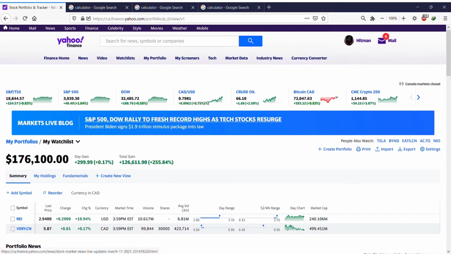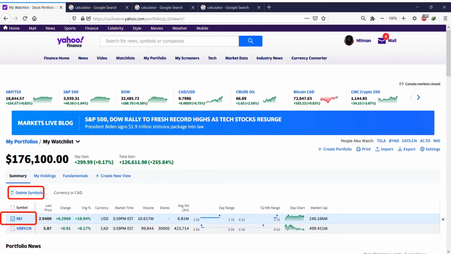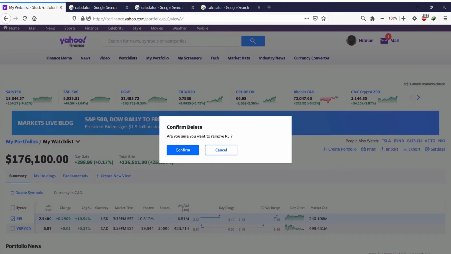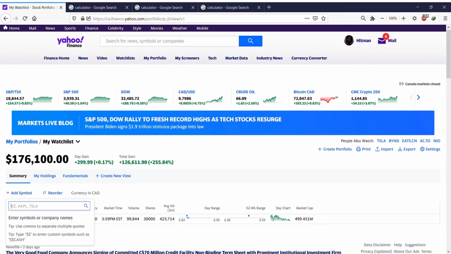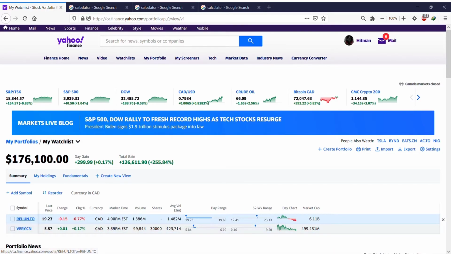So I go to summary, and I remove this. I click on REI and then I remove. So I'm going to delete symbol, and after I click on confirm, it's going to be deleted. Now I'm going to add Ryokan. I just wanted to add Ryokan, REI dash UN.TO. That's what I wanted to add. Okay, 19.23. Let's go to my holdings.